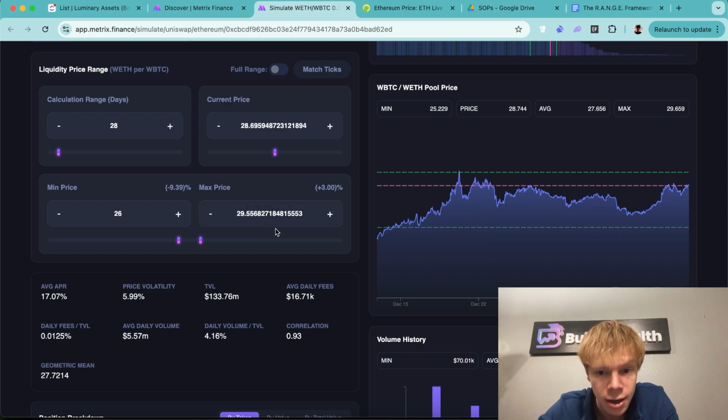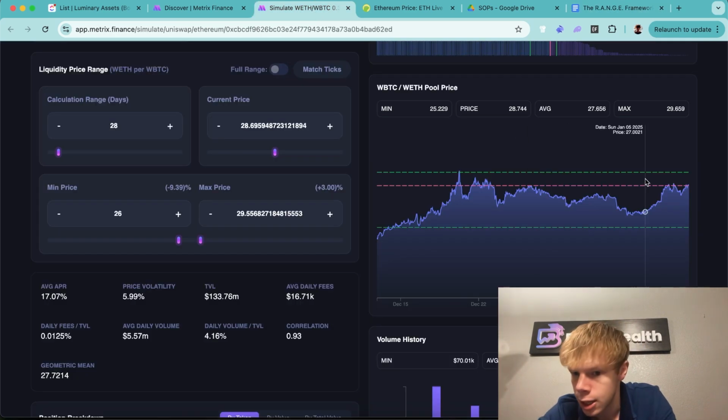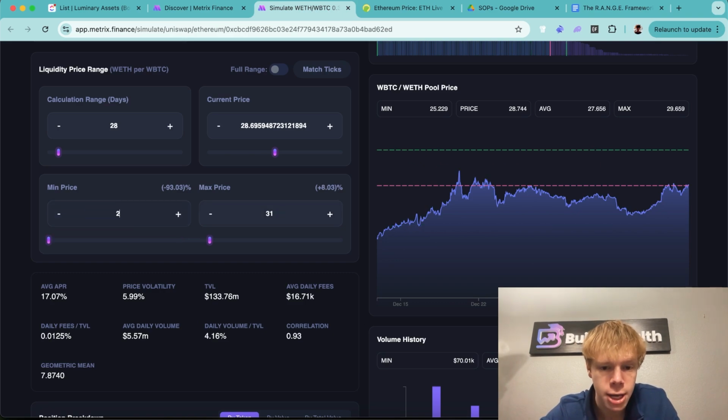But with that being said, we're looking over here, Ethereum did better. We capture that trend in our range so far. But what we're not capturing is the reversal. What's right over here? It looks like we're about to go out of range. So what do we have to do? We have to look at the gain loss trend. What is happening in the market right now? Well, there's a big gain right there. So let's drag that max price up a bit. Let's put that at 31. So now we got 26 to 31, just like that.